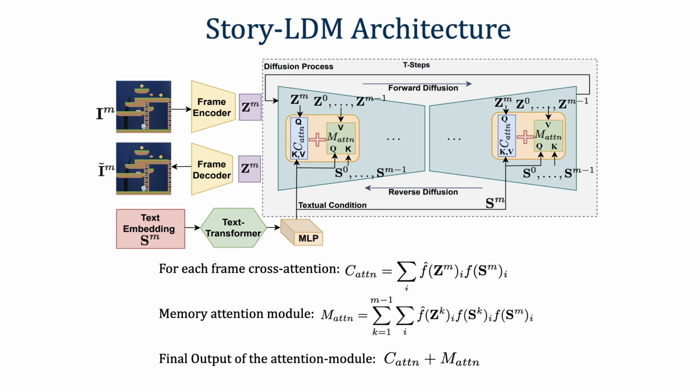Our memory module takes the current sentence of the frame as a query and previous sentences as a key to weight the feature representations Z. The visual memory allows the model to incorporate character and background consistency and resolve text references when needed, resulting in improved performance. The final output from the attention module is the aggregation of cross-attention and memory attention modules together.